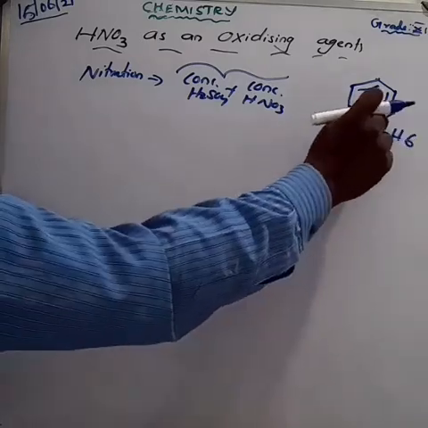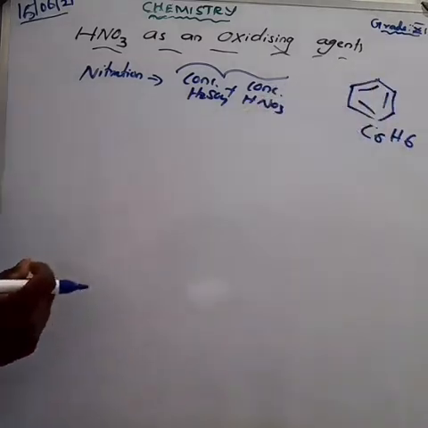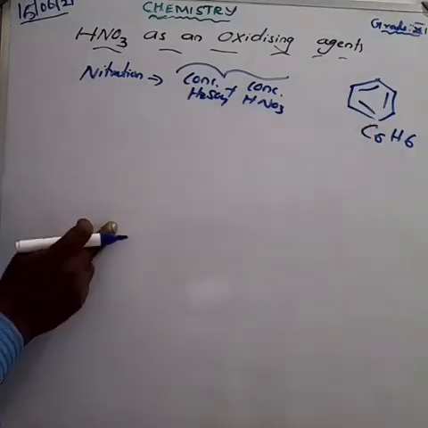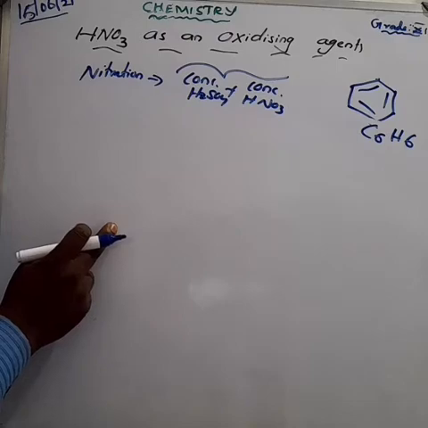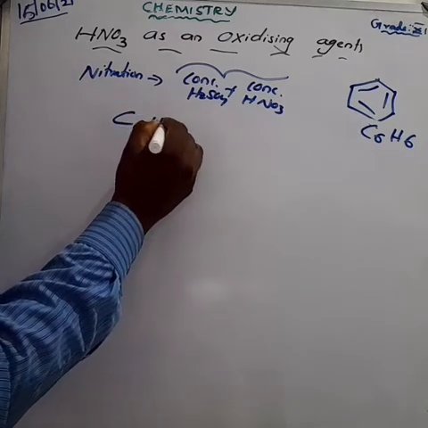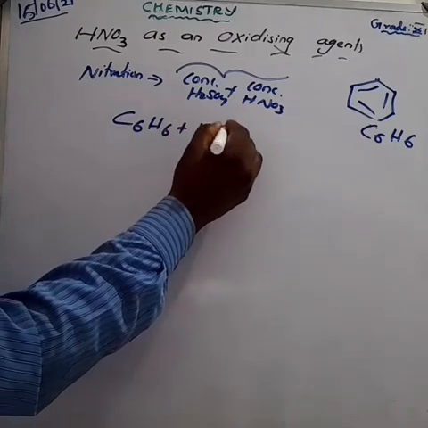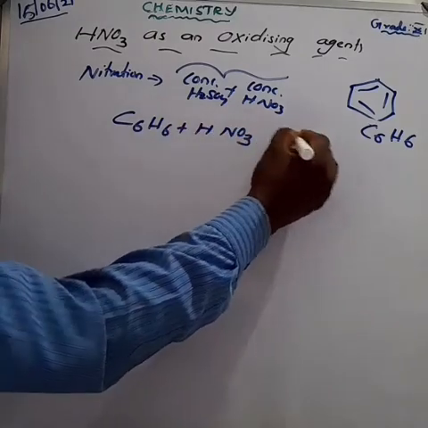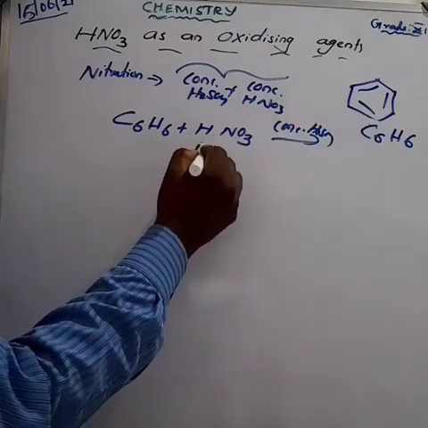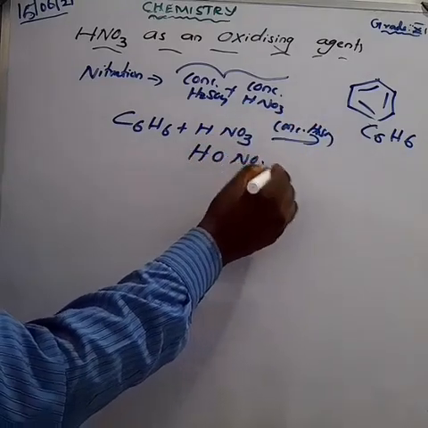I am going to react it with nitric acid, HNO3, in the presence of sulfuric acid. This nitric acid can be written as HONO2. Nitric acid can be written as HONO2 in the presence of sulfuric acid.